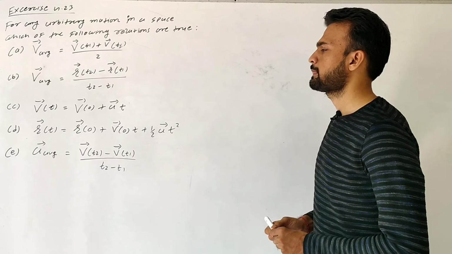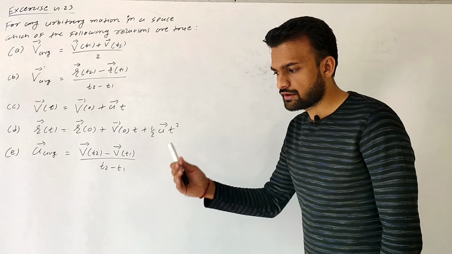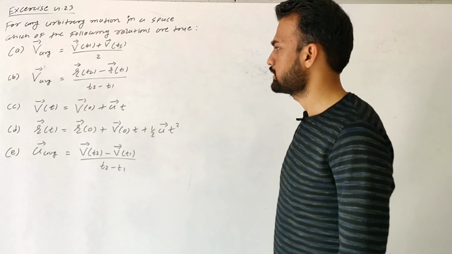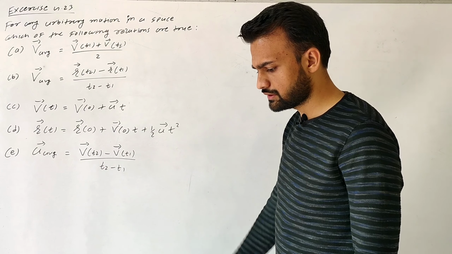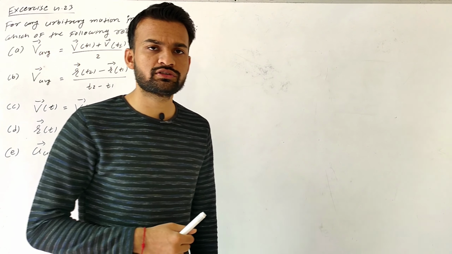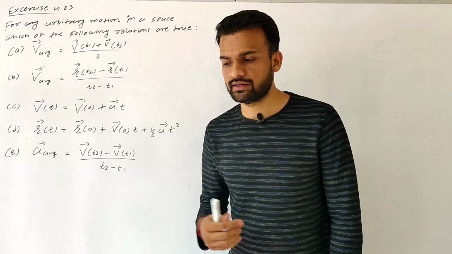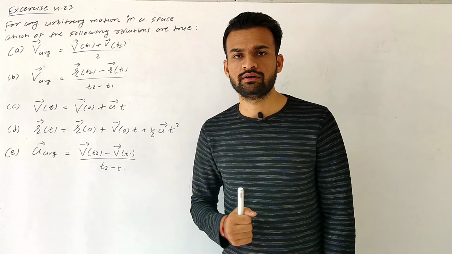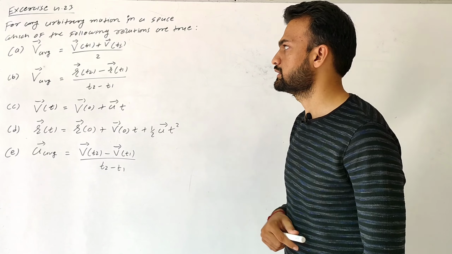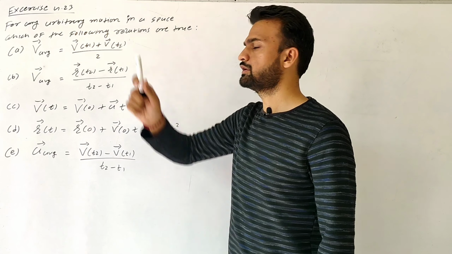Here we can say the first equation cannot be true for arbitrary motion, because for any kind of motion, average velocity is given by final position minus initial position upon time interval. So first we will understand the arbitrary motion.